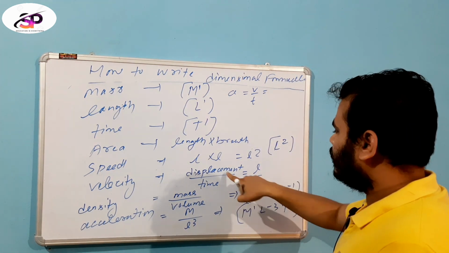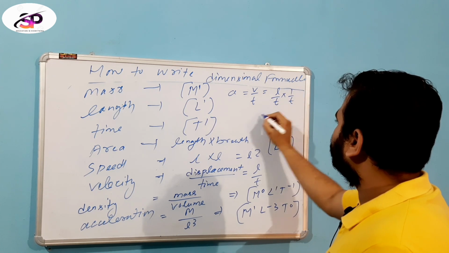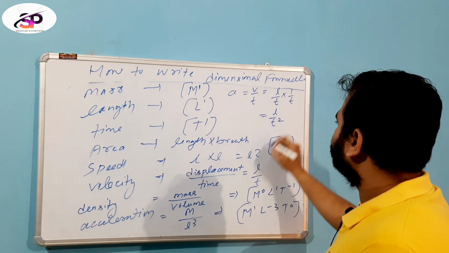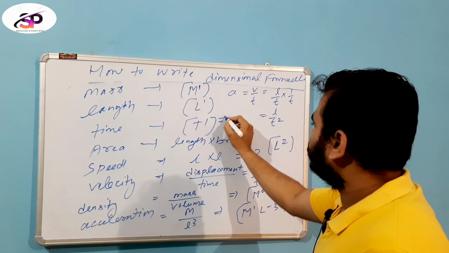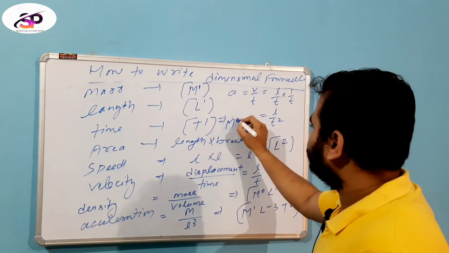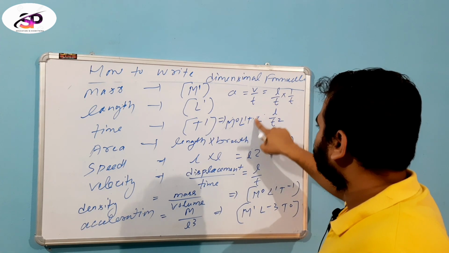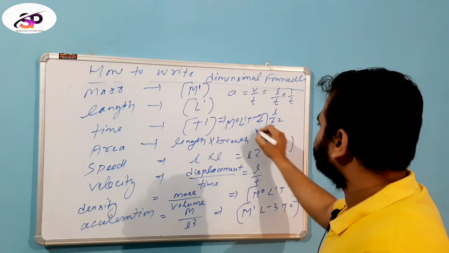Velocity we know is displacement per time, that is L by T, into 1 by T, that is L by T square. So the dimension formula for acceleration is M0 L1 T minus 2.